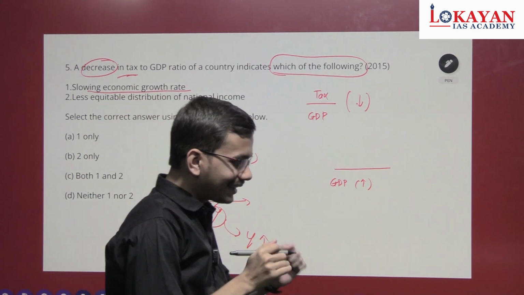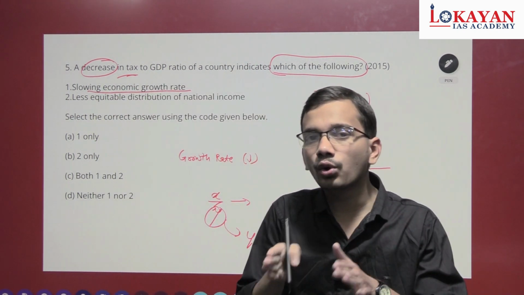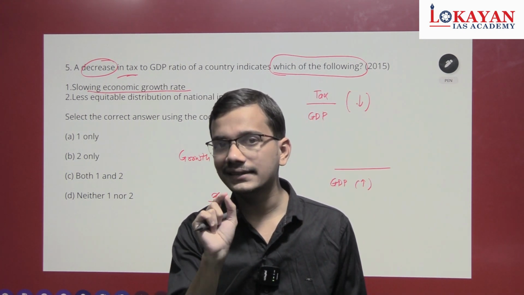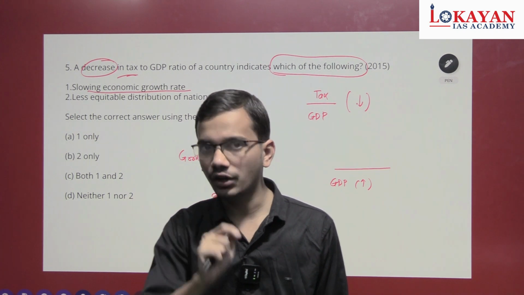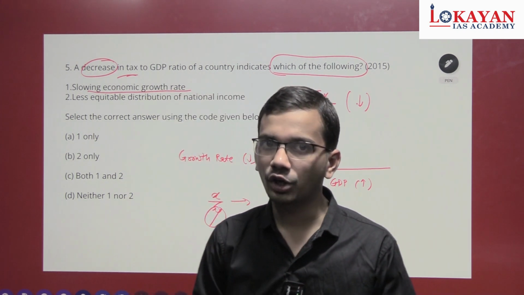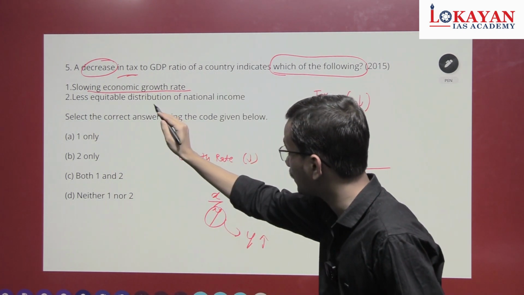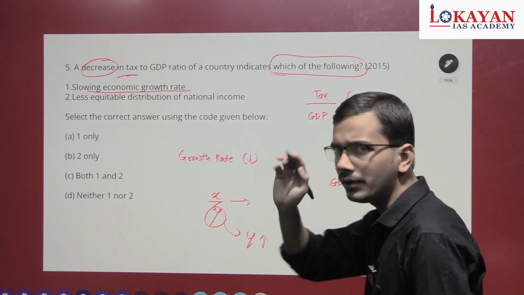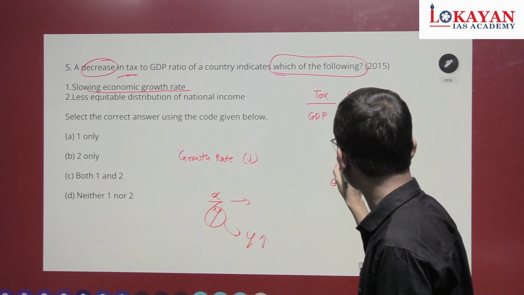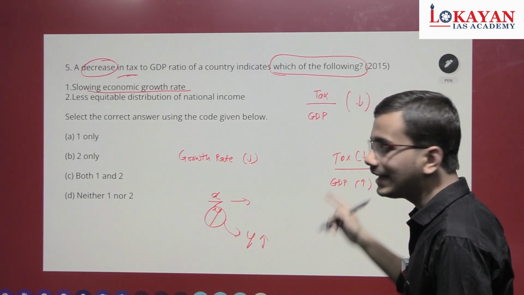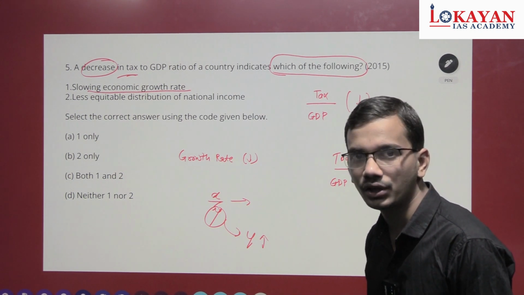So what does it signify? That the GDP growth rate is slow means what? Currently there are less economic activities in the economy, and due to less economic activities there is less tax collection. So under the first situation, GDP will increase but taxes will reduce. So will it lead to a decrease in tax to GDP ratio?